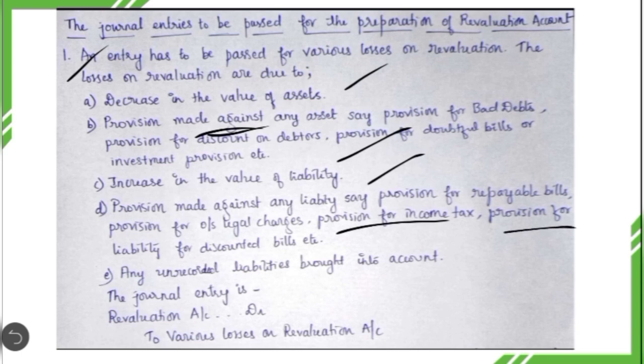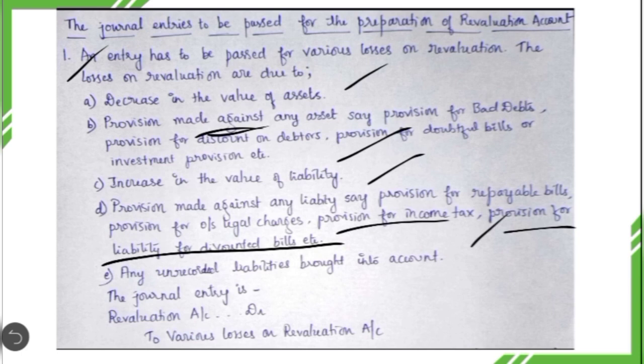You can also take the example of provision for liability for discounted bills. Let us suppose that the firm had discounted a bill with the banker. On the due date, the drawee has to honor the bill, otherwise the liability will come to the firm. So to avoid the dishonoring of the bill, the firm may create a provision with regard to the discounted bill. That is a kind of contingent liability. That liability may arise or may not arise, but now the firm is creating a provision anticipating that such liability may arise. Ultimately that results in increase of liability, so it results in revaluation loss.